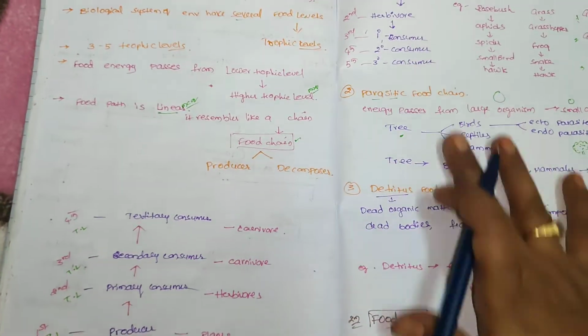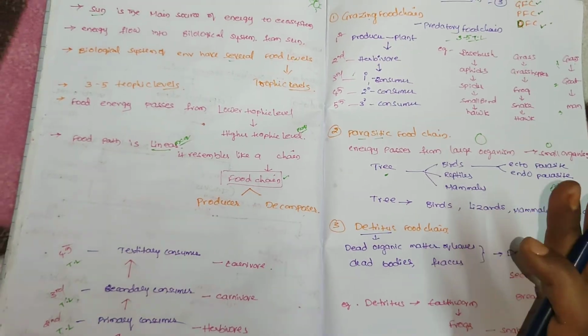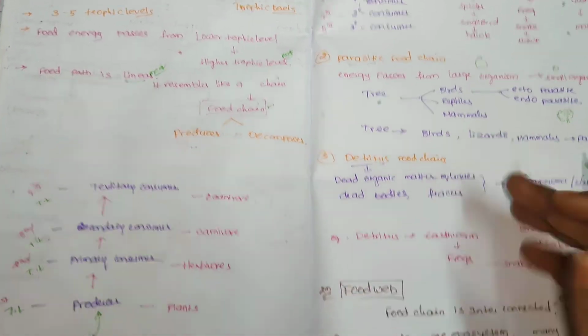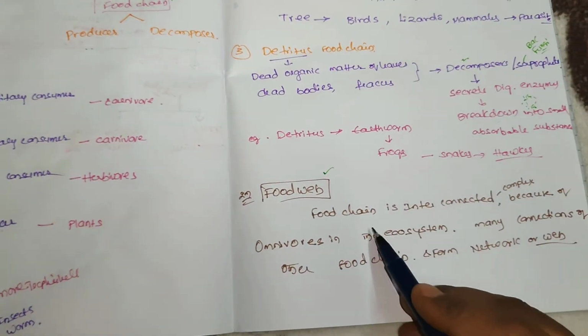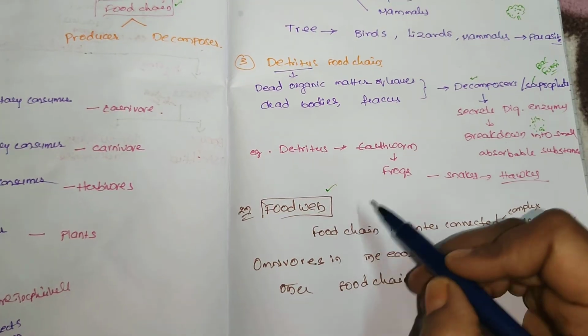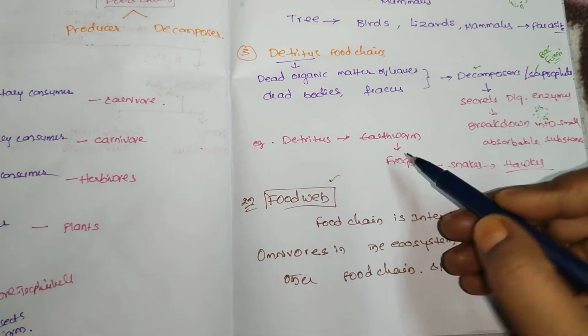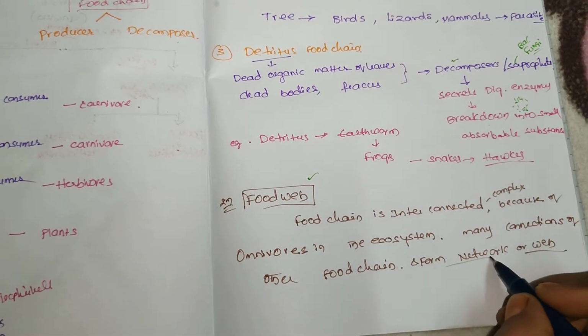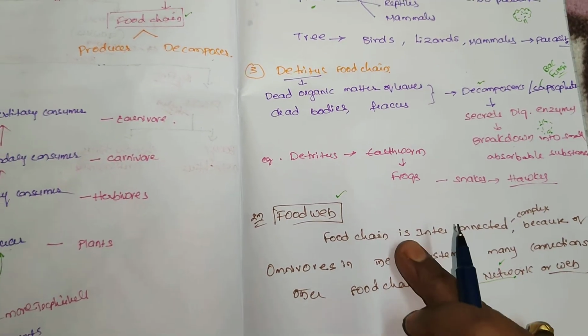That is why the food chain is more complex, like a food web or food network. Food chains are interconnected and complex because of the omnivores, which are linked to herbivores and carnivores. So it is a network-like structure that forms a web, called a food web.